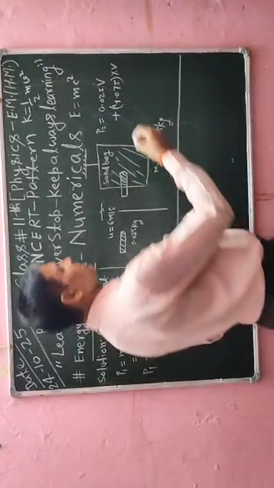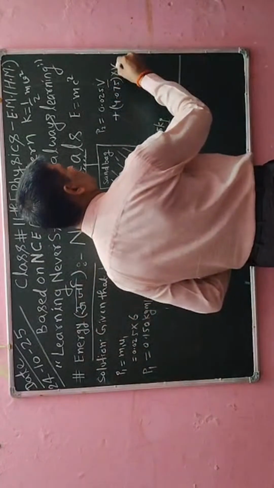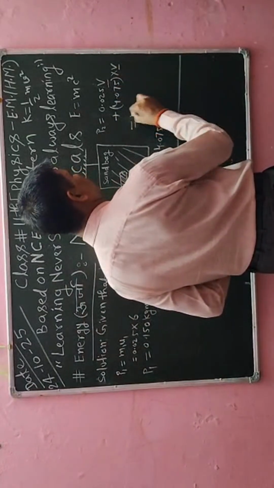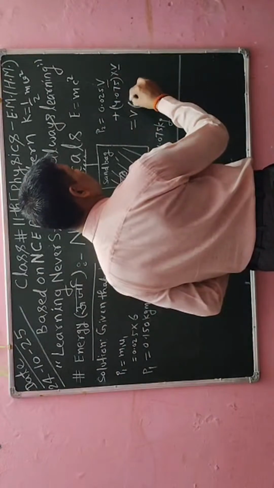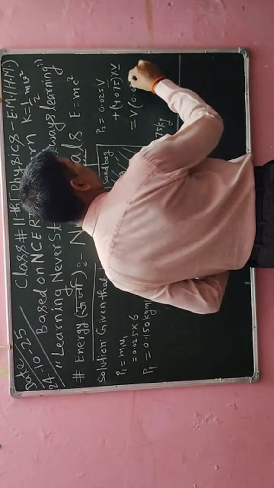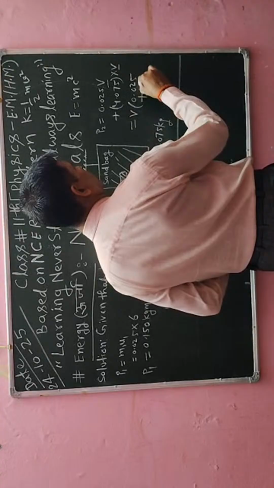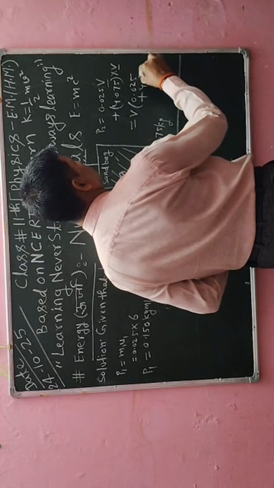Okay, so in both terms the velocity is common, so I will take v common, and in the bracket I will write 0.25 plus 4.075.